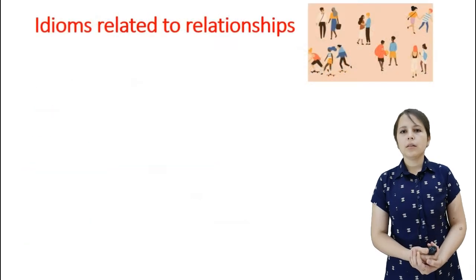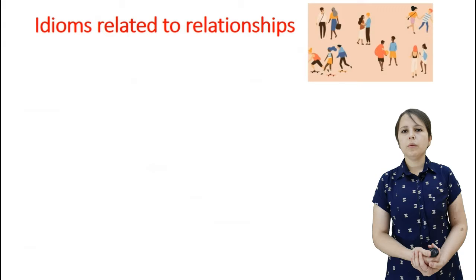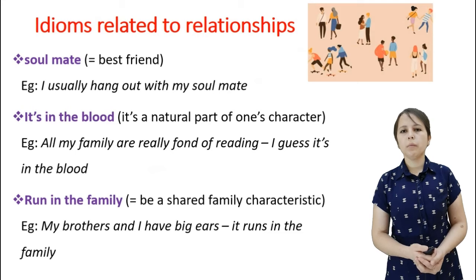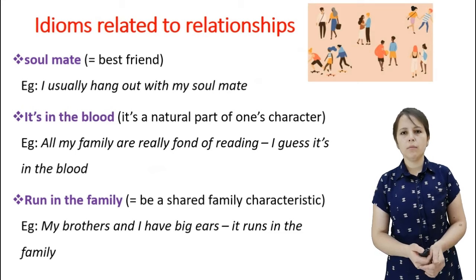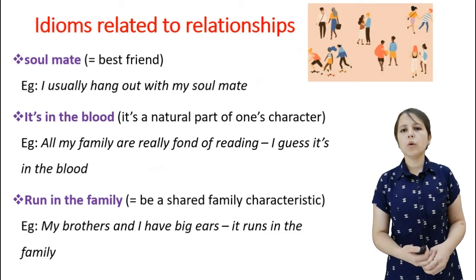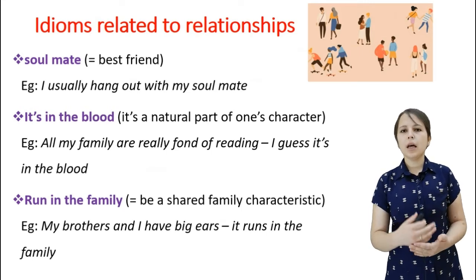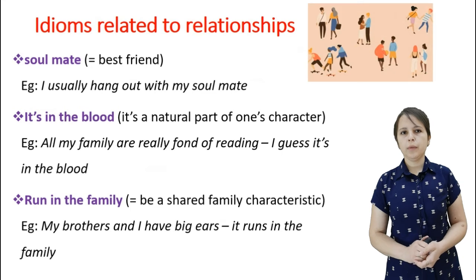So these are the types of relationship, and now let's look through some items related to relationships. The first one, soulmate. What is a soulmate? Soulmate, it is your close friend, and soul means your heart. It means that they are the best friend to you.